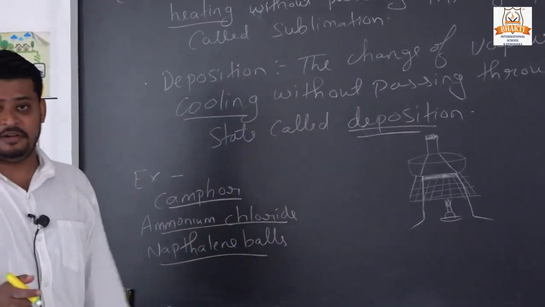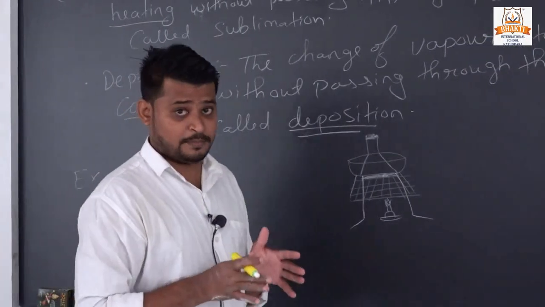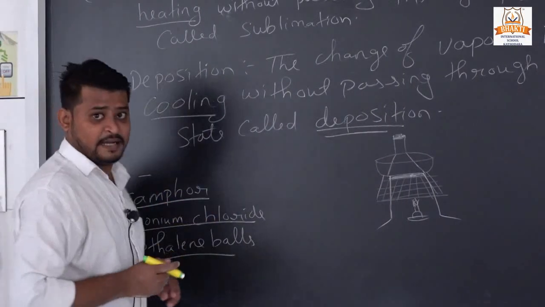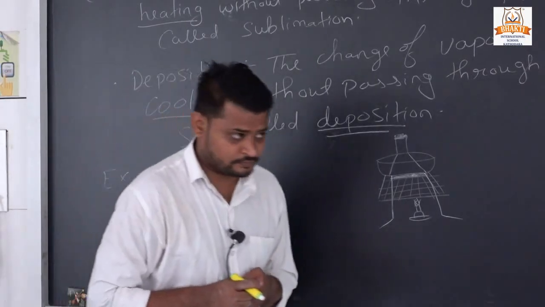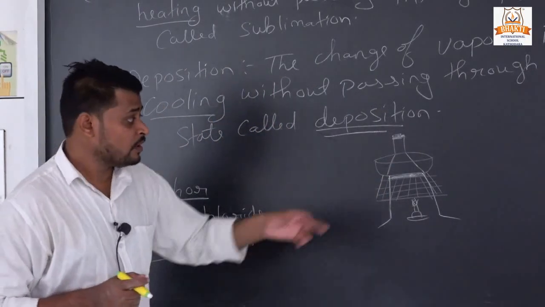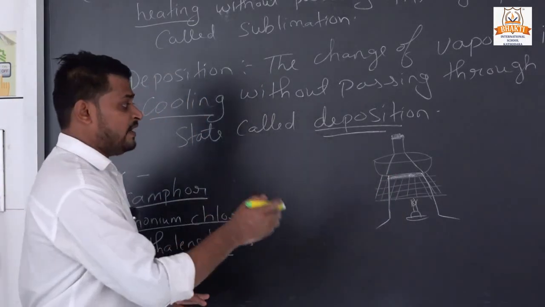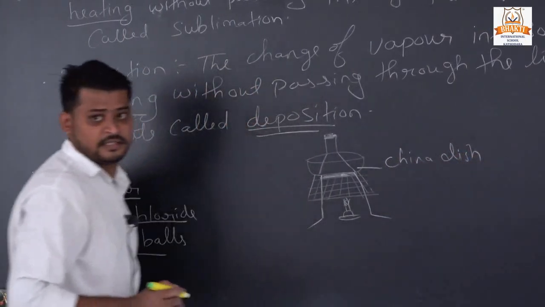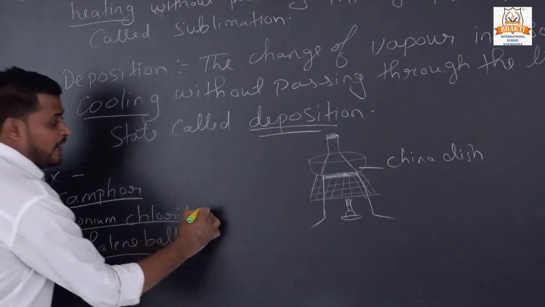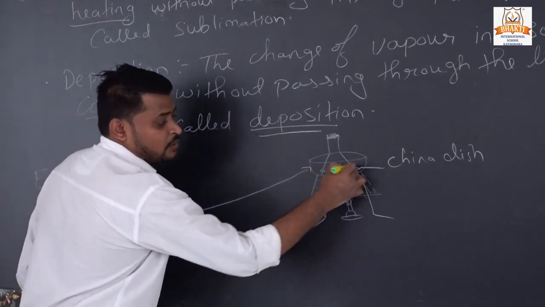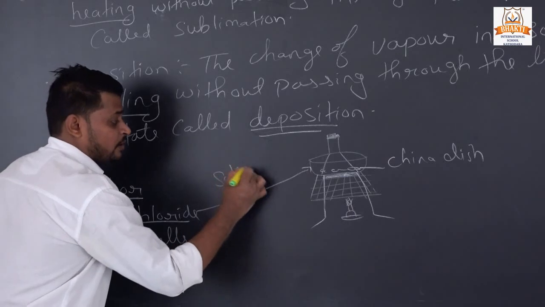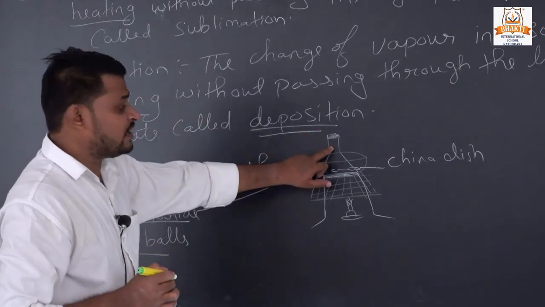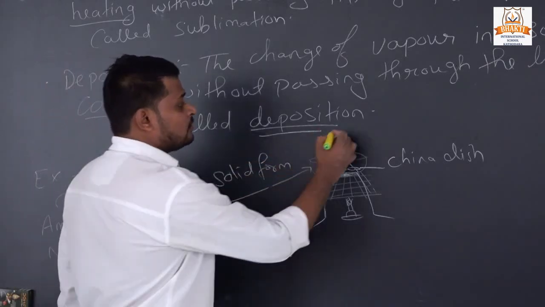Let us perform some activity that clears our concept of what is sublimation and deposition. Now in this example we take a funnel, a burner, and a china dish. And we will take some ammonium chloride in a solid form, and we will close the funnel at the end with a cotton plug.